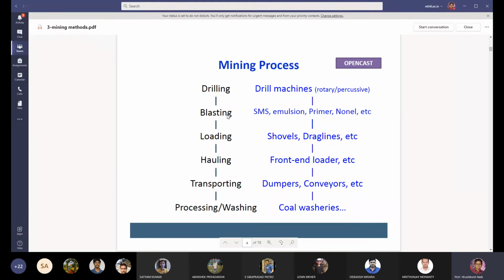Then after the material is blasted, you have to go for loading. Loading is done by shovels, electric shovels, and rope shovels, and draglines are also used sometimes, but a dragline is not a good loading machine. It is an overcasting machine.